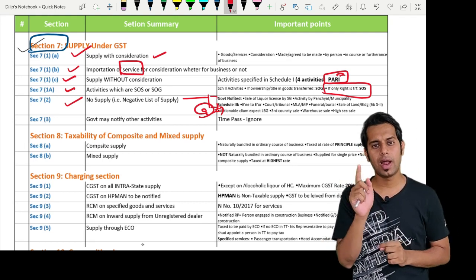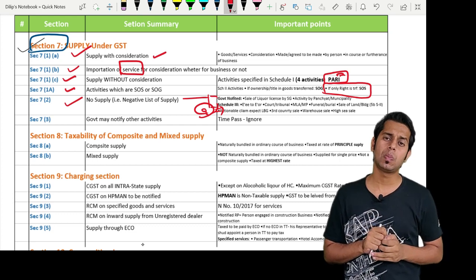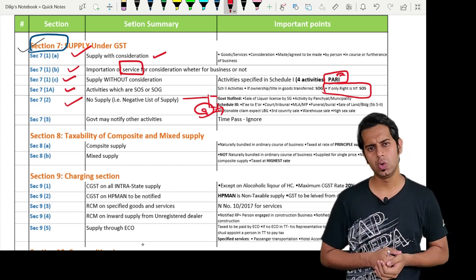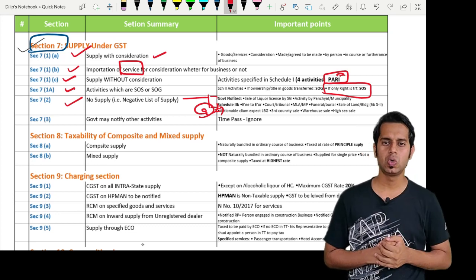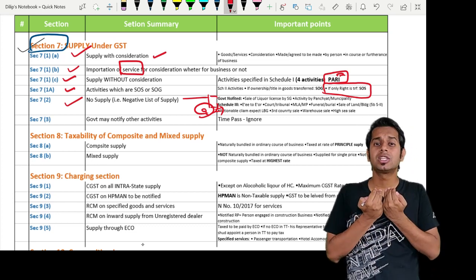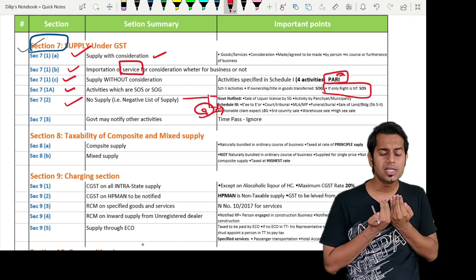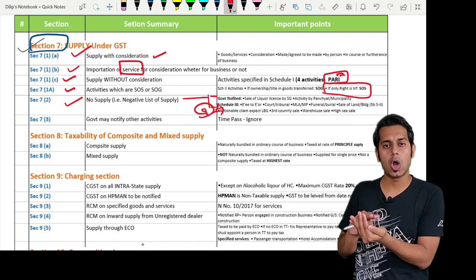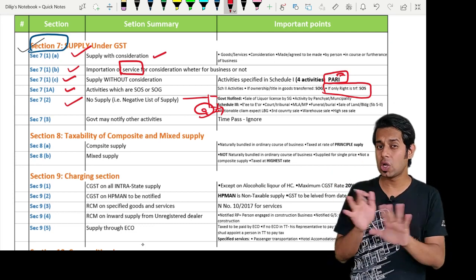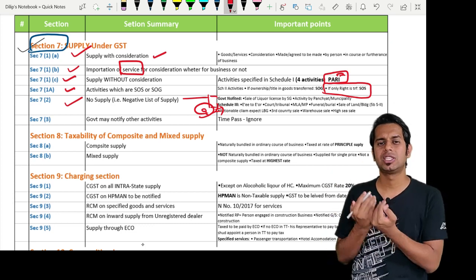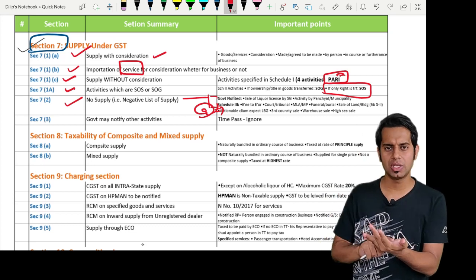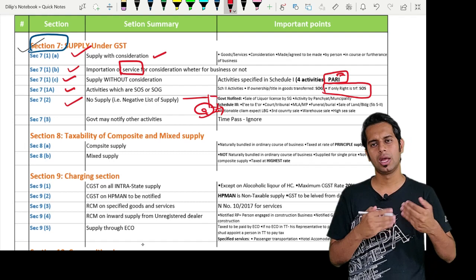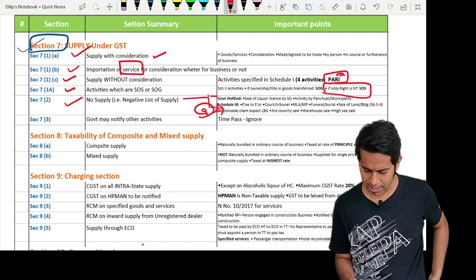Sir, you said sale of land, comma, and sale of buildings subject to para 5B of Schedule 2. So what is this para 5B of Schedule 2? Para 5B of Schedule 2 is telling, if the consideration for the sale of building is received after the completion certificate or after first occupancy, then it is not a supply. Then what if it is received before? Then it will be treated as supply.